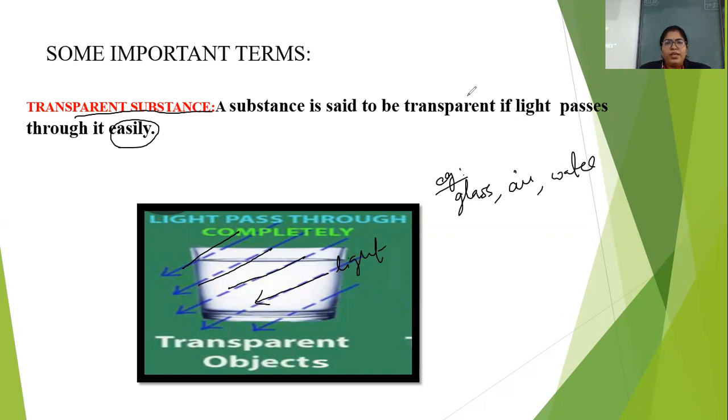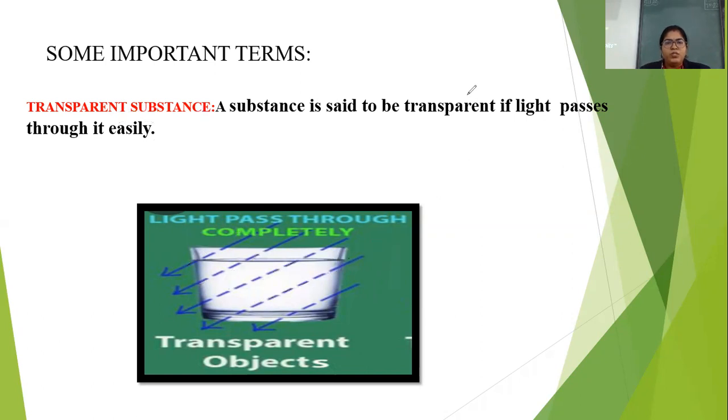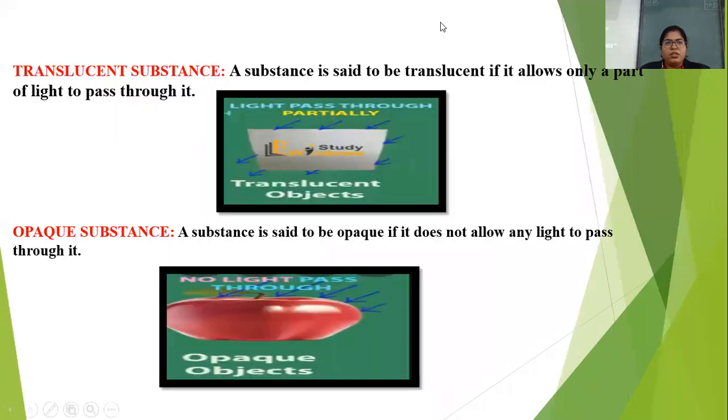Okay. Next, we have translucent. So let's see what translucent and opaque substances are. A translucent substance is one which allows only a part of light to pass through it. I mean, the light is passing through it partially. See this figure? Here we have a translucent object. You can take ground glass, waxed paper, tracing paper. All these come under translucent only.